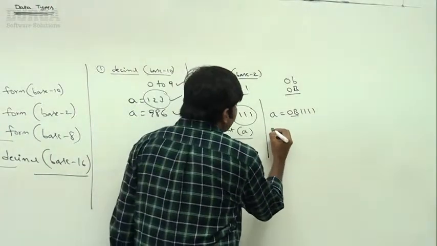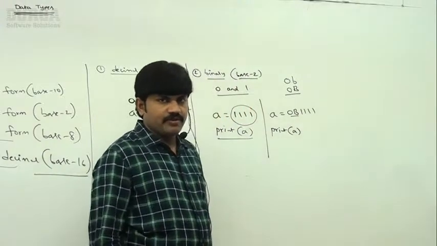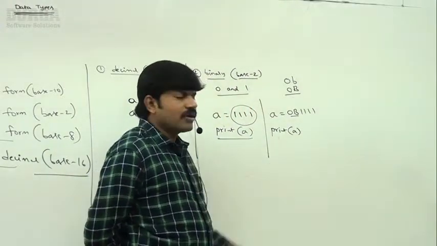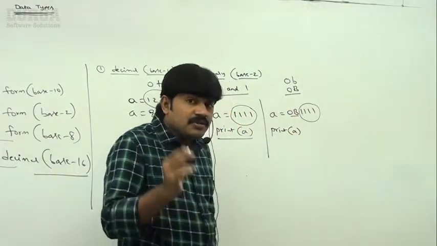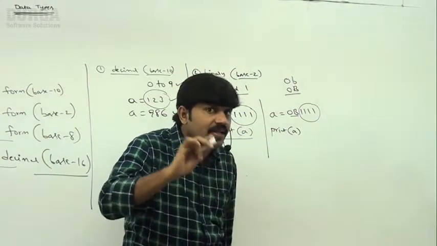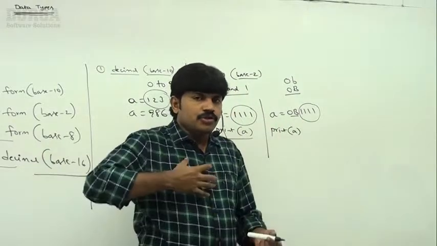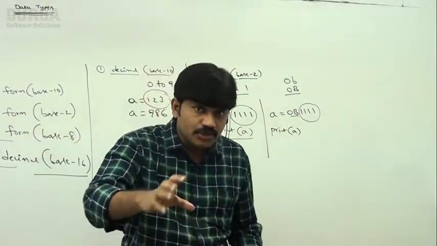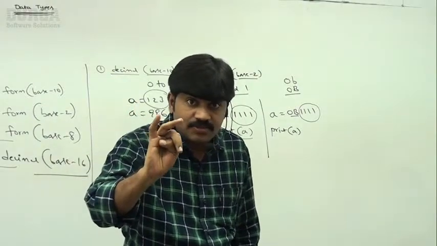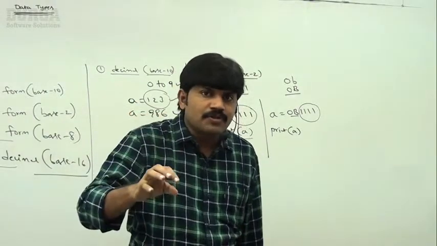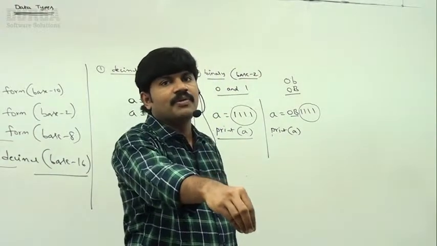Now you can print a. What output are you going to get? This is a binary number converted into decimal, and that decimal value is what we get. You can represent values in decimal, binary, hexadecimal or octal, but the Python virtual machine always provides the value in decimal form. Remember that.